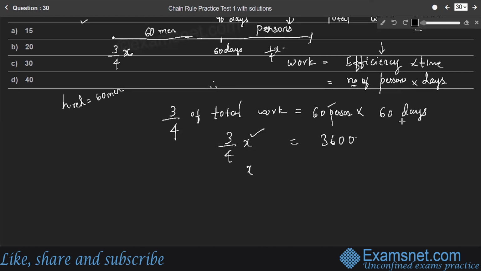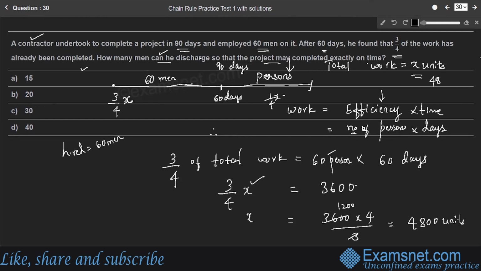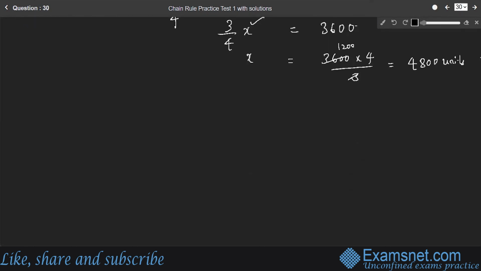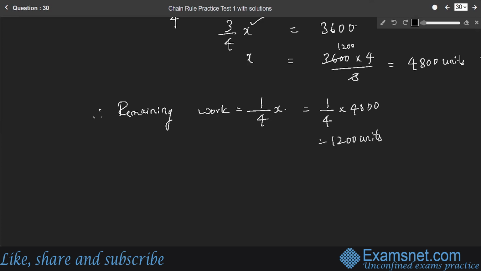So X is equal to 3,600 into 4 divided by 3. Therefore, it is 3 into 1,200. So 4,800 units is the total work. Here the value of X is 4,800 units. In that, what is the remaining work? Only a quarter of the total work, 1/4, is remaining. Therefore, 4,800 by 4, which is equal to 1,200 units, is the remaining work.